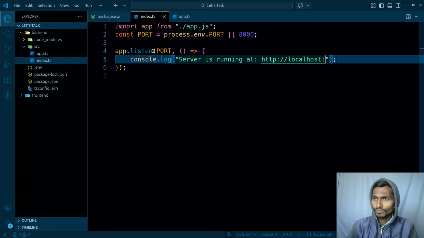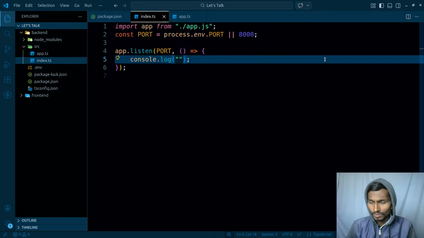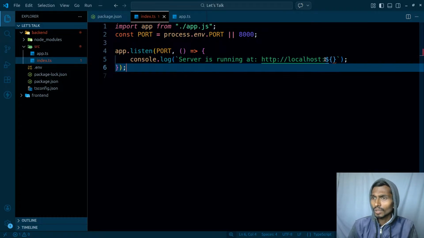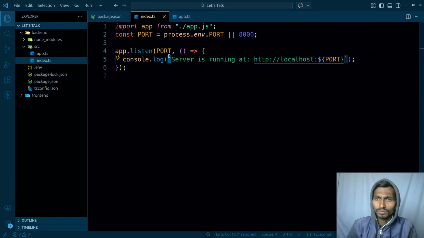But there is a problem. This particular way is not gonna work. I will have to use, I forgot the name of those strings, but I will have to use this thing. Okay, whatever the name of it, I don't care. I mean, I need to care, but I don't know the name. So let's use port over here. There is a name of this particular stuff. Can I get it here?